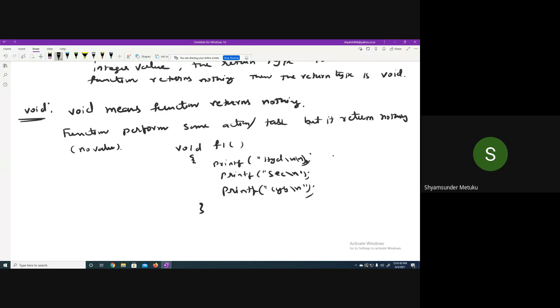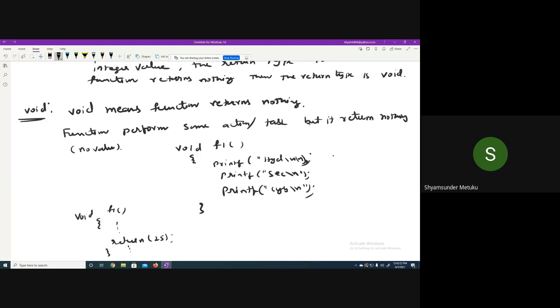You can see the above example performs some action which displays Hyderabad, Secunderabad, Cyberabad, but the function is returning no value. But is there a possibility of writing a return in a void function? I'm rewriting here: void f1, you write some statements, simply use return 25, then you write some statements. Is it correct?